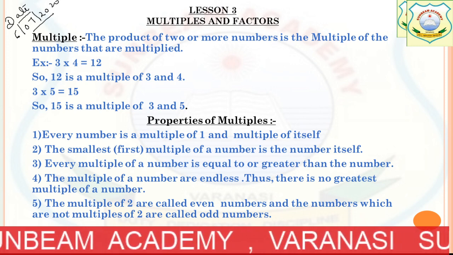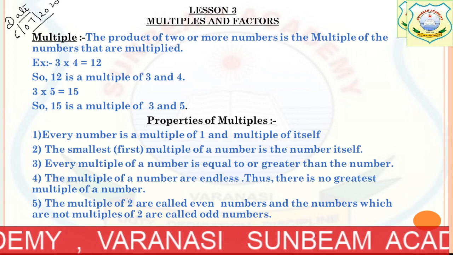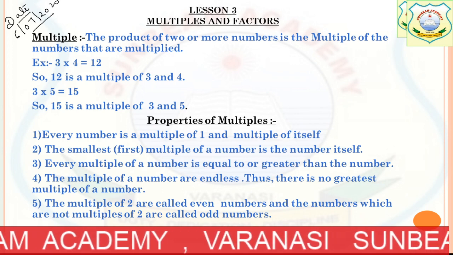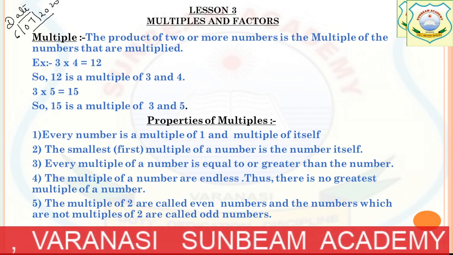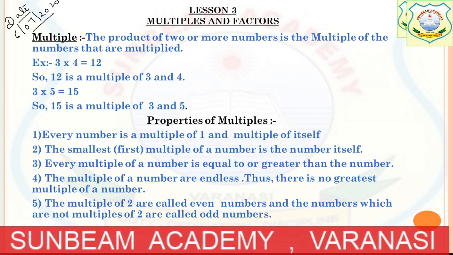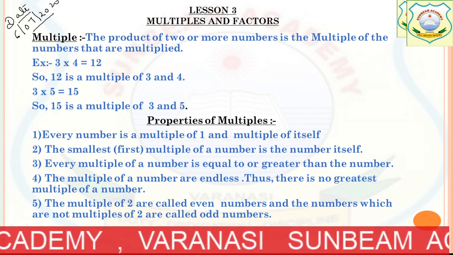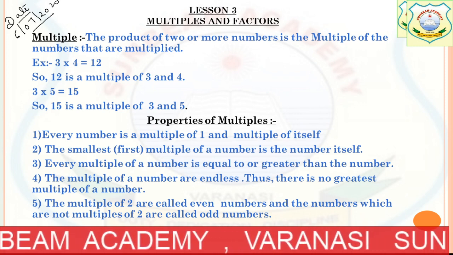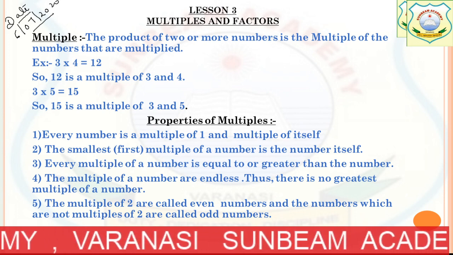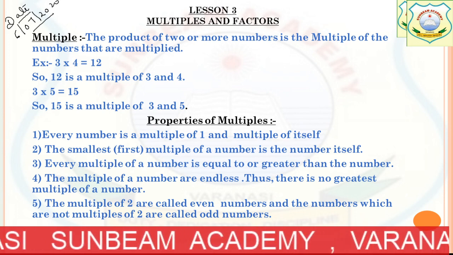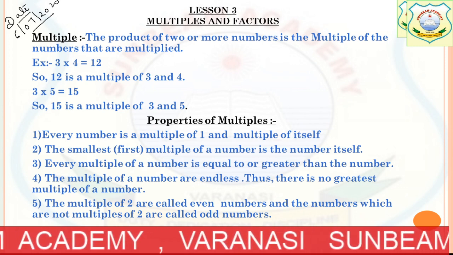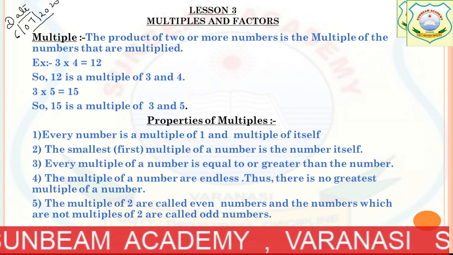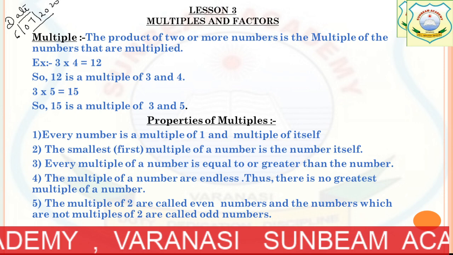First write the definition of multiple. Then there are 2 examples. Write down 2 examples and then write the properties of multiples. Note down, there are 5 properties, and if you want, you can write the examples also. So first complete this work. I'm waiting for you. Just complete it, and in case you have not written it by the end of class, I will send you the PDF, but don't wait for the PDF every time. You have to see the class and do it with me.